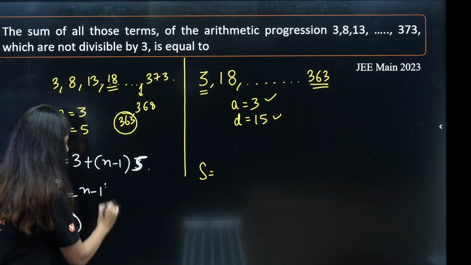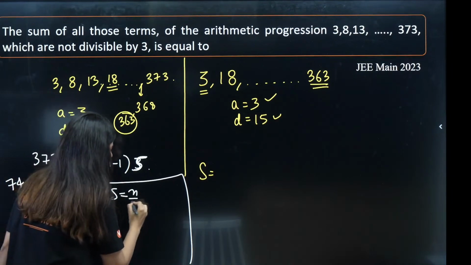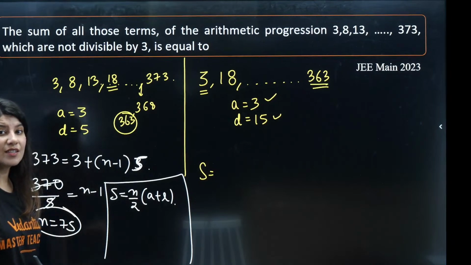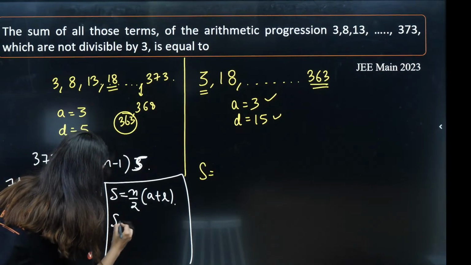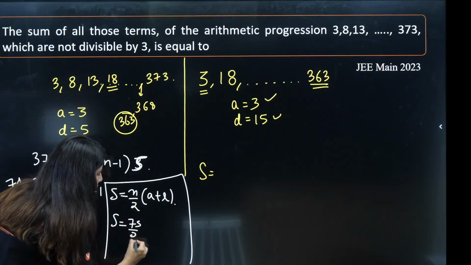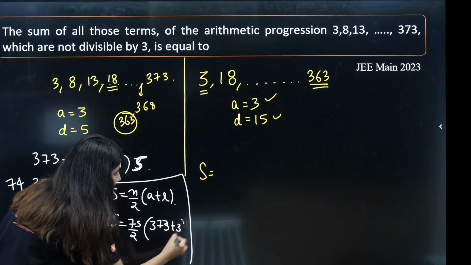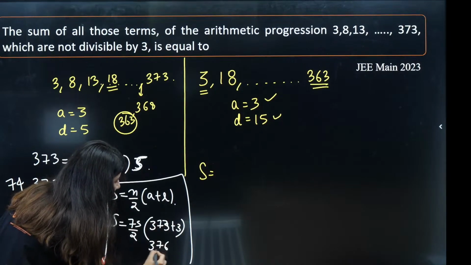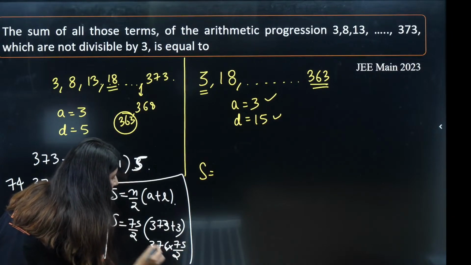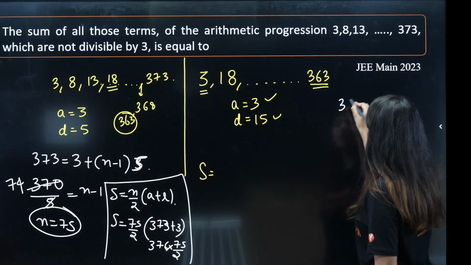So the sum will be n by 2 times a plus l. This is the sum of n terms of an arithmetic progression, right? Here we know the value of the last term, that's why I am applying 75 by 2 times 373 plus the first term. So this would be 376 into 75 by 2. Let me keep it over here only. Again, I'll do the same thing from here.